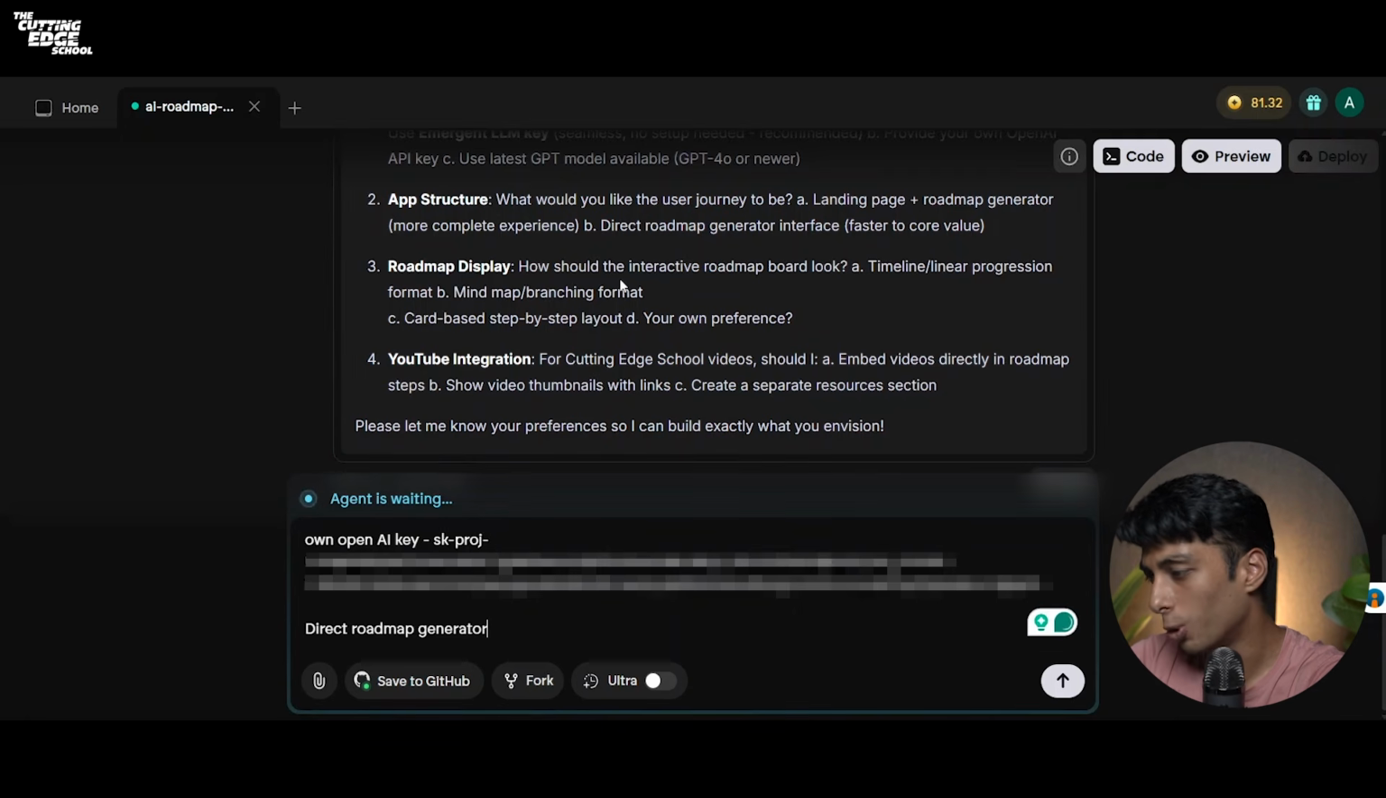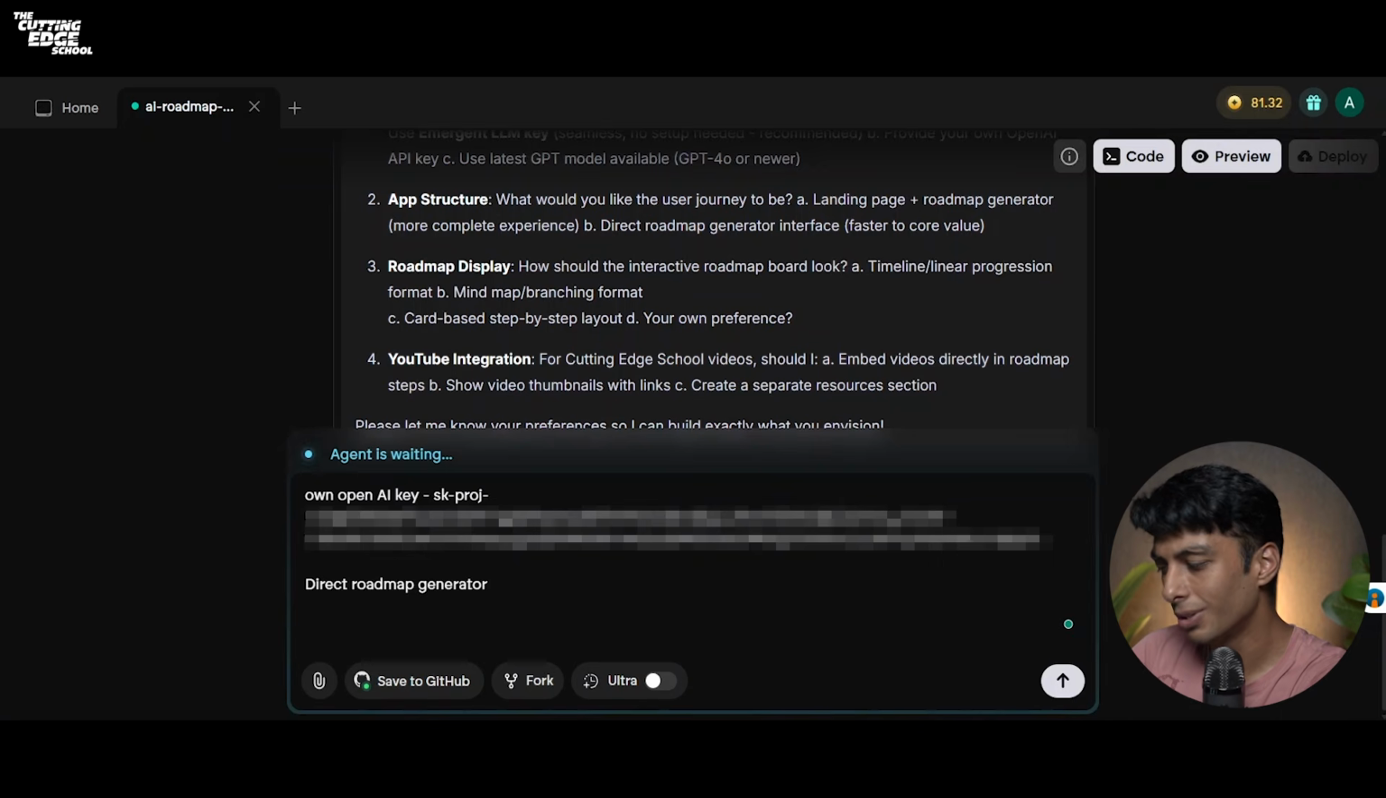And the third one is roadmap display. How should the interactive roadmap board look? A timeline, a mind map, or a card based? Let us use the timeline method.